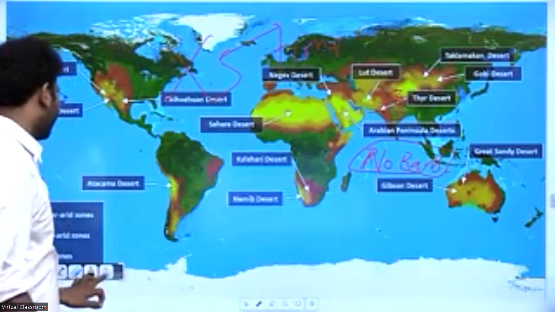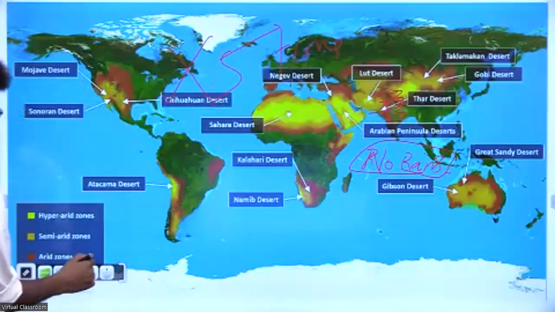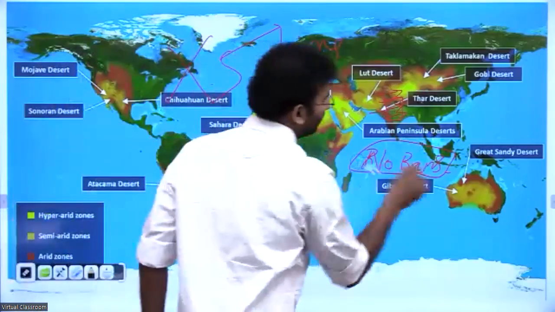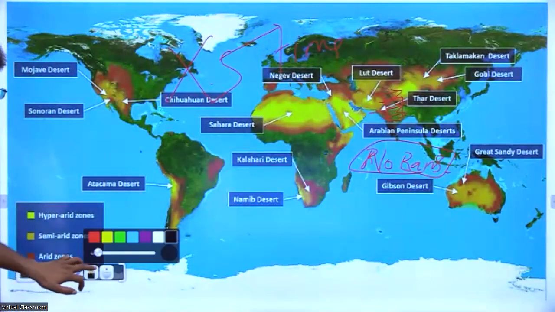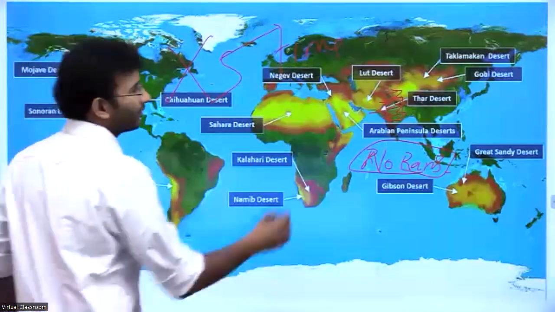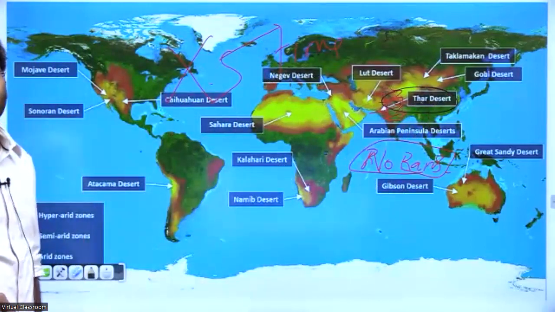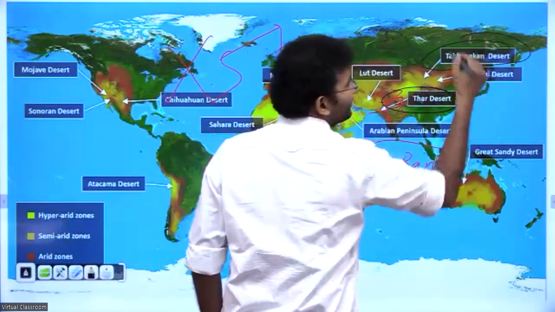And look at the examples of the deserts across the world. There are some names you need to remember. Okay, Thar Desert, which is in India, right? Taklamakan Desert, it is in Central Asia.